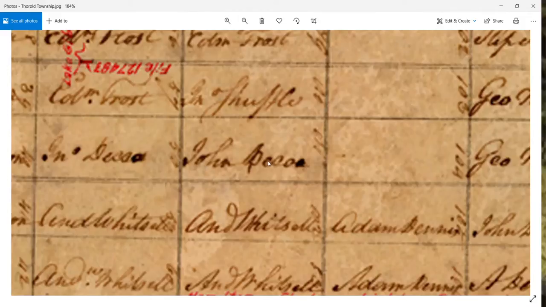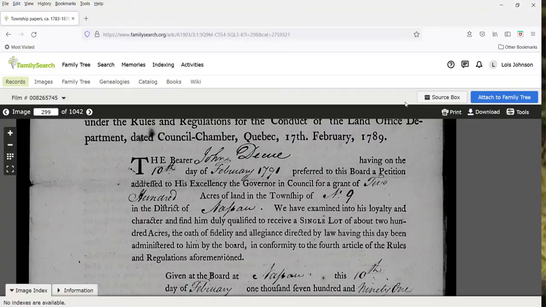And actually, this was originally lot 16 in the first and second concession. So again, Thorold uses just lots. There was originally some lots and concessions, but the plan has changed it all over to just lots. So I think that's the only thing in the Thorold Township papers that I really wanted to show you.